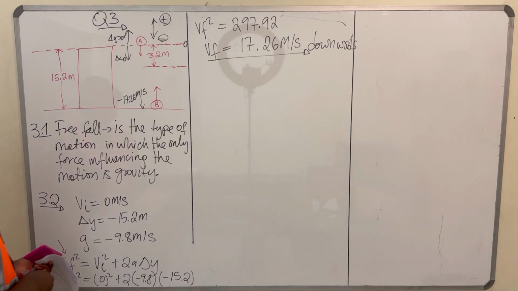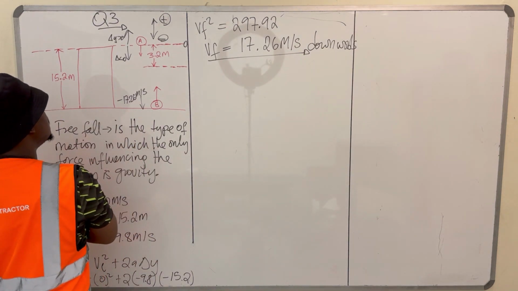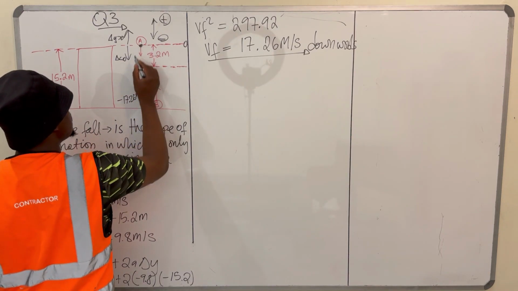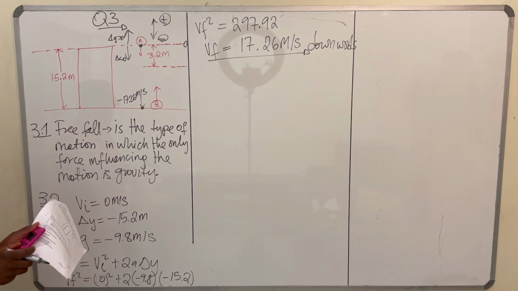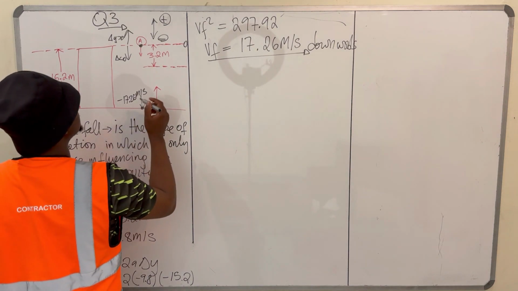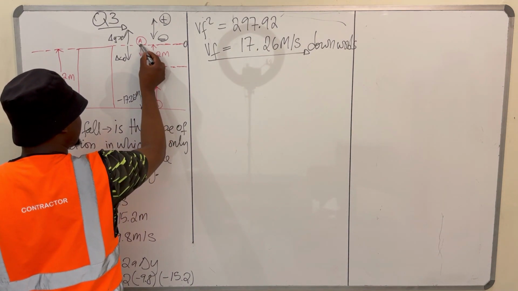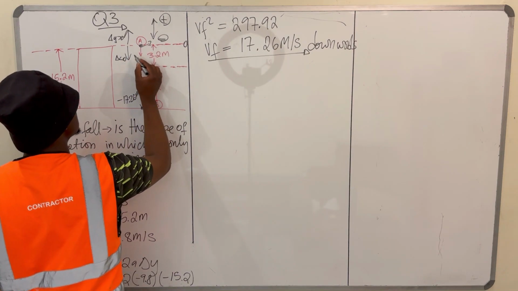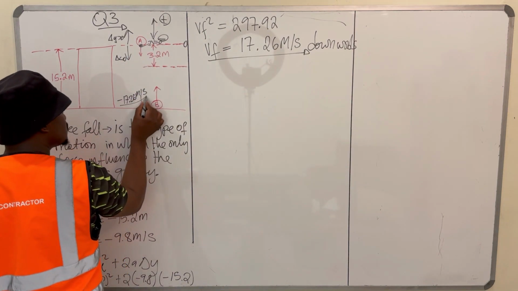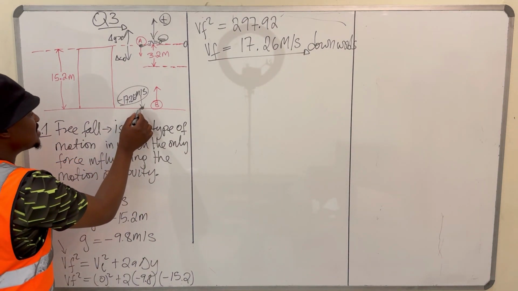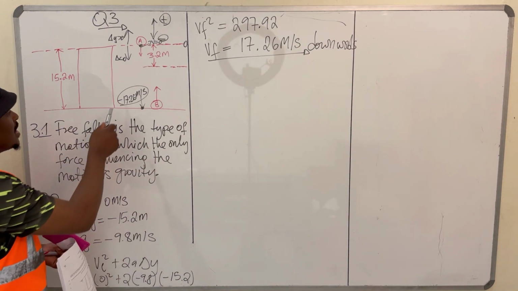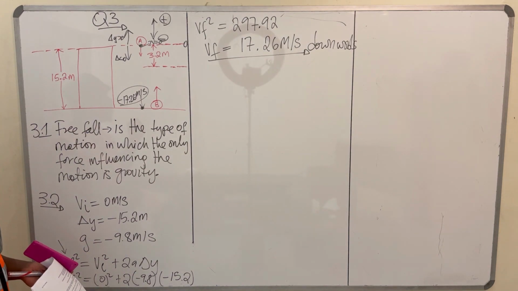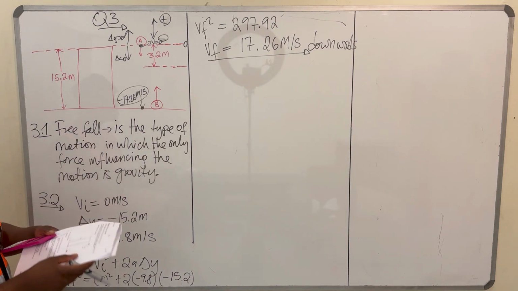Now we need to find the time it takes for our ball to accelerate from 0 meters per second to 17.26 meters per second. That's what we need to find out now: the time it took for our ball to accelerate from the initial velocity of 0 to the final velocity of this. Because this is the velocity at which our ball hits the ground, the time it took to accelerate from 0 to that velocity will be the time it took for ball A to strike the ground.